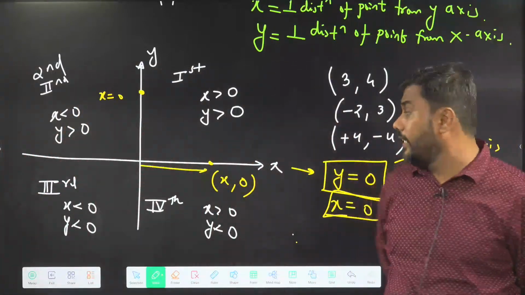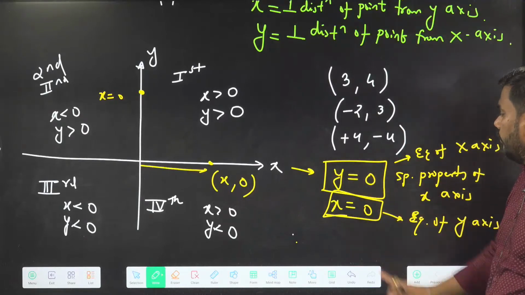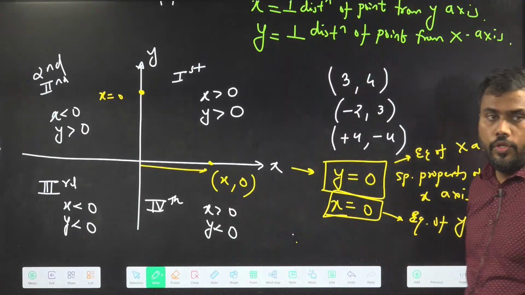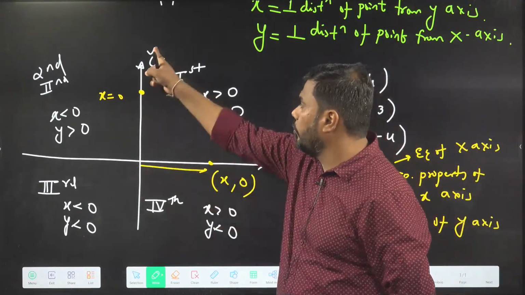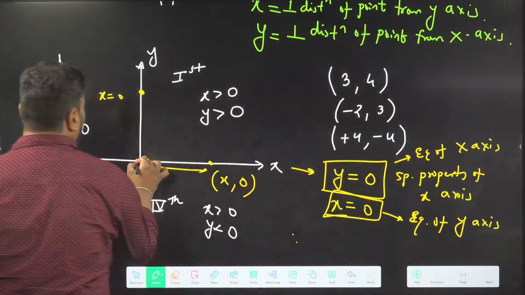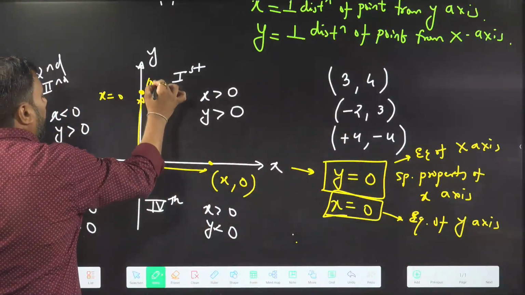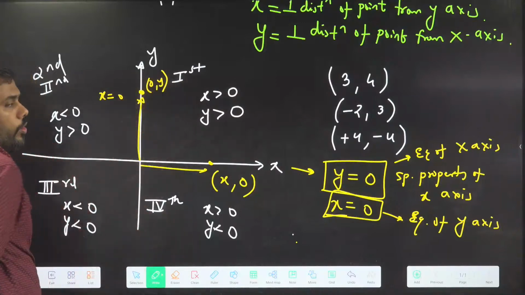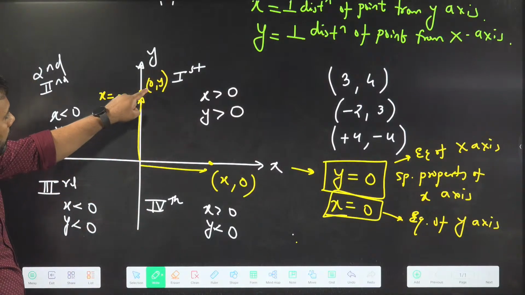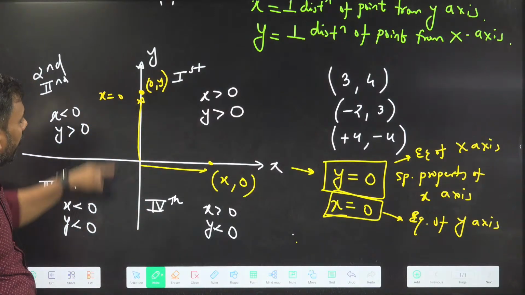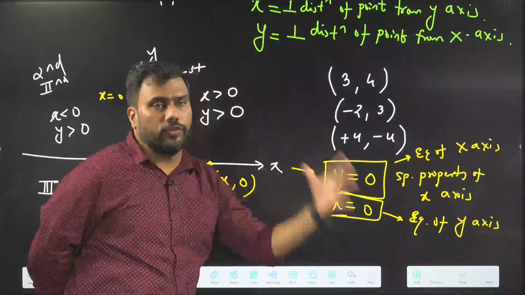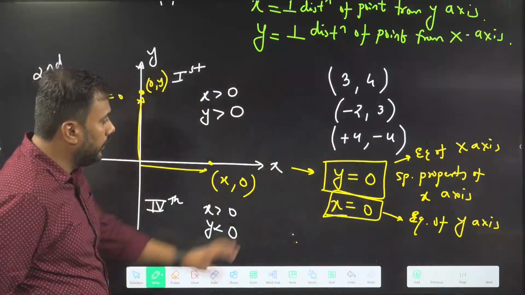What is the equation of the x-axis? y equal to 0. What is the equation of the y-axis? x equal to 0. For any point on the y-axis, its x coordinate must be 0. Any point on the y-axis should be like (0, y). So the x coordinate is compulsorily 0. That's why the y-axis is defined as x equal to 0. Is this point clear?